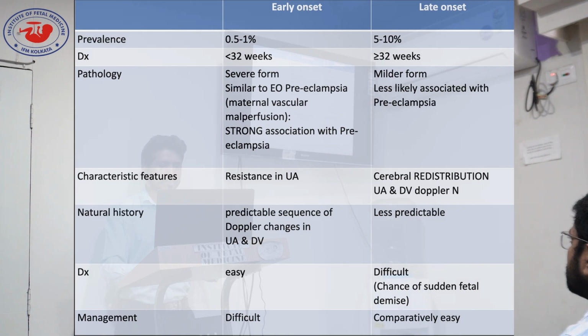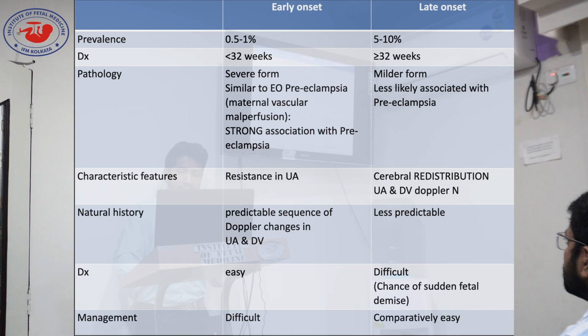What are the characteristic features? In early onset FGR, there is resistance in the umbilical artery, and in case of late onset FGR, it's mainly cerebral redistribution, while the umbilical artery and DV Doppler will be normal. Natural history: there is a predictable sequence of Doppler changes in the umbilical artery and DV, but in case of late onset it's less predictable. Why less predictable? I will discuss.